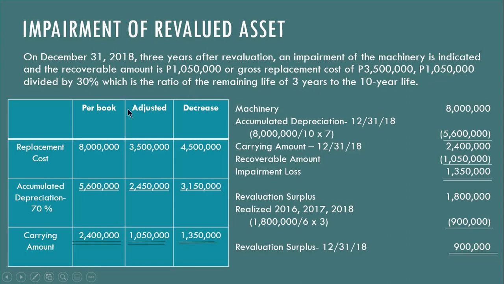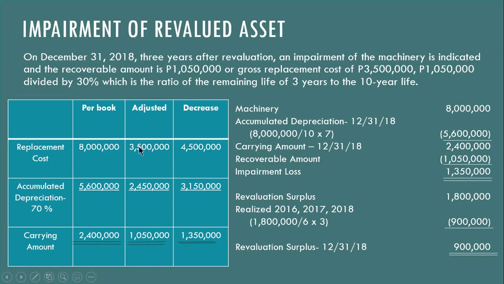That's 1,050,000 divide din mo siya by 30%. Ano man yung 30%? That is the ratio of the remaining useful life nga 3 years. Kasi in 2018, 3 years na lang ang remaining useful life sa asset compared sa 10 years ng useful life. So 3 divide 10, that's 30%. So ang sound value nga 1,050,000, that is 30%. So to get the replacement cost nga 100%, i-divide mo siya by 30%.